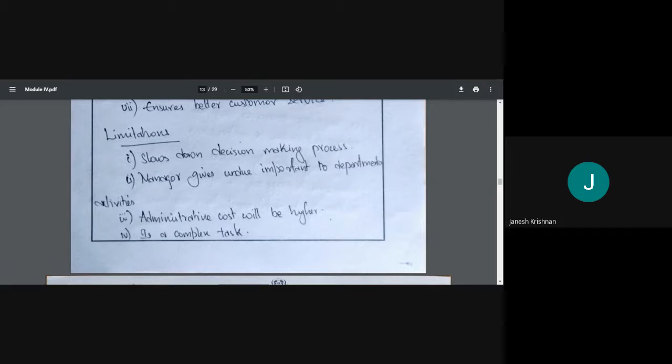Then departmentation is a complex task. Dividing yourself into particular departments is a very complex task in itself. You might have understood it when you were doing your design project, dividing yourselves into different groups. That takes some time. So it's a complex task.